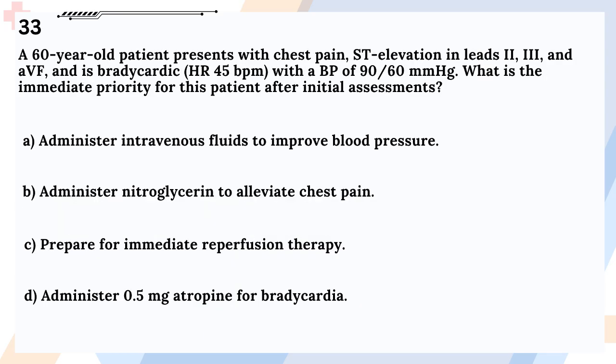Question 33. A 60-year-old patient presents with chest pain, ST elevation in leads II, III, and aVF, and is bradycardic, HR 45 BPM, with a BP of 90/60 mmHg. What is the immediate priority for this patient after initial assessments? A. Administer intravenous fluids to improve blood pressure. B. Administer nitroglycerin to alleviate chest pain. C. Prepare for immediate reperfusion therapy. D. Administer 0.5 mg atropine for bradycardia.